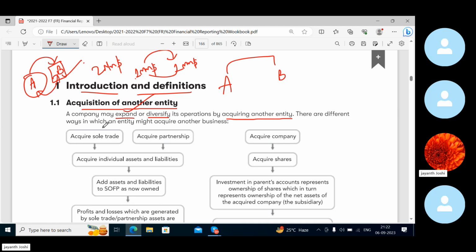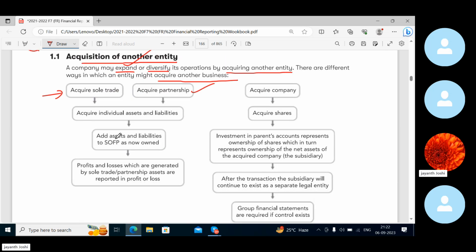There are different ways in which an entity might acquire another business. What are the ways in which an entity might acquire another business? Acquire a sole trader. A company can acquire a sole trading concern. They can acquire a partnership firm, or acquire the assets and liabilities of some company, adding those assets and liabilities to the statement of financial position, which are now owned.